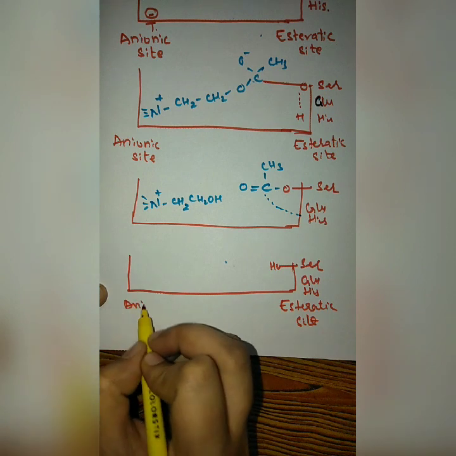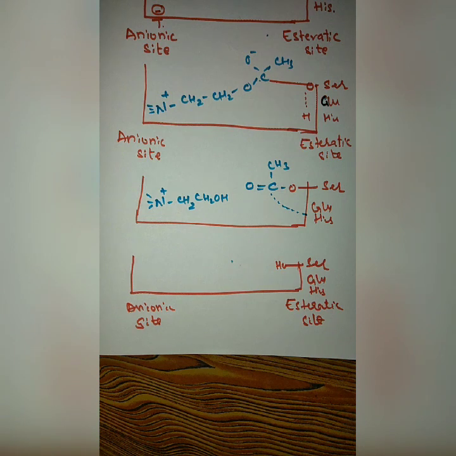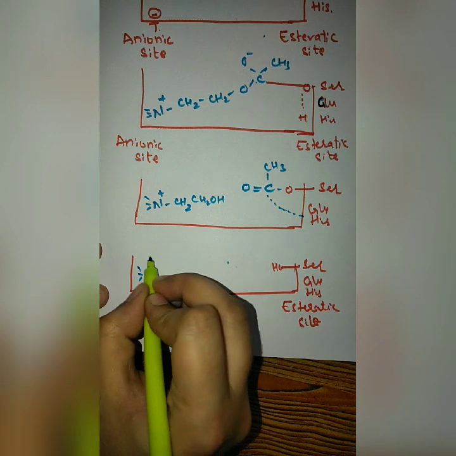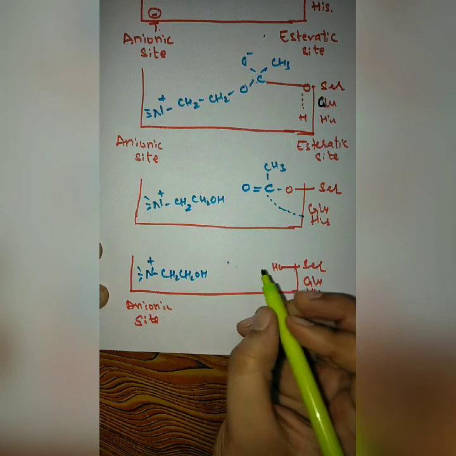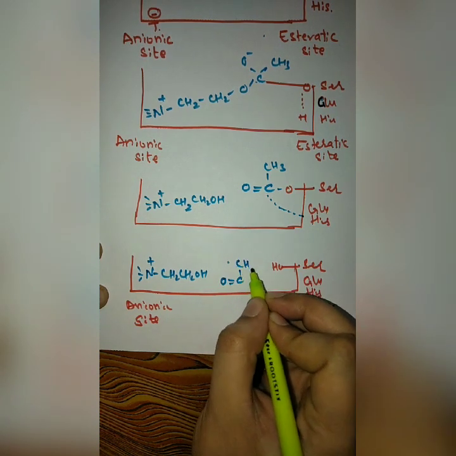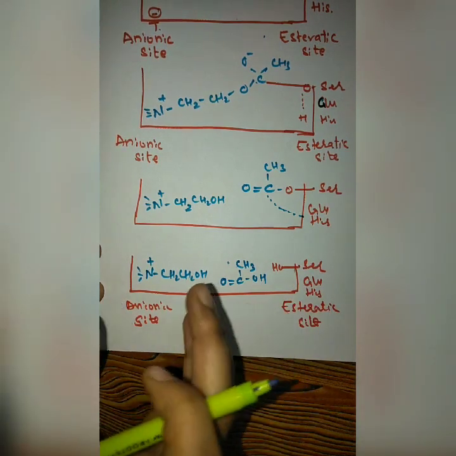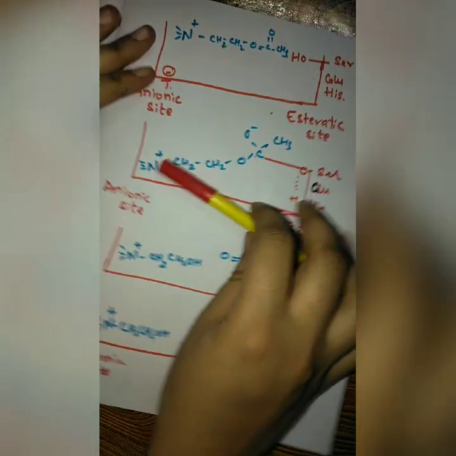Esteratic site, anionic site, and this is your choline and this is your acetate. So this is how the enzyme hydrolyzes the acetylcholine. Now we'll have a simple example with the help of this pen.